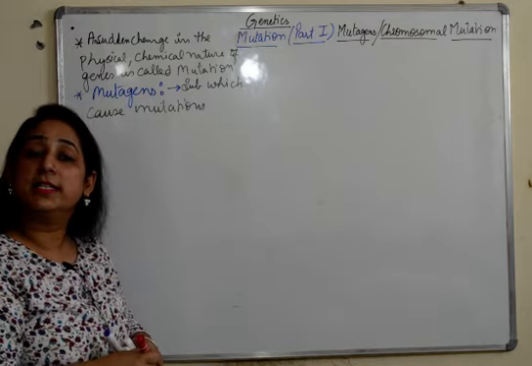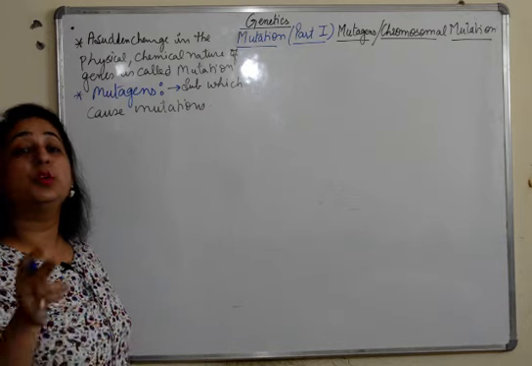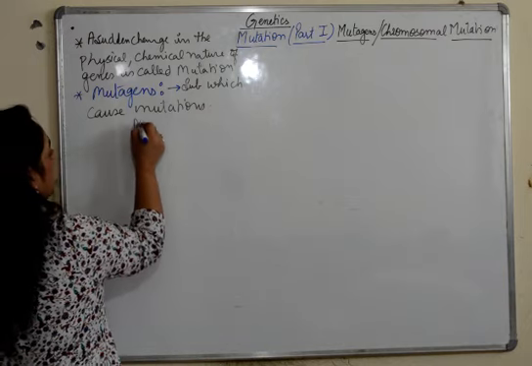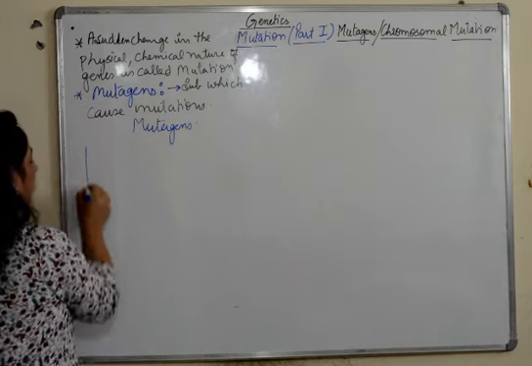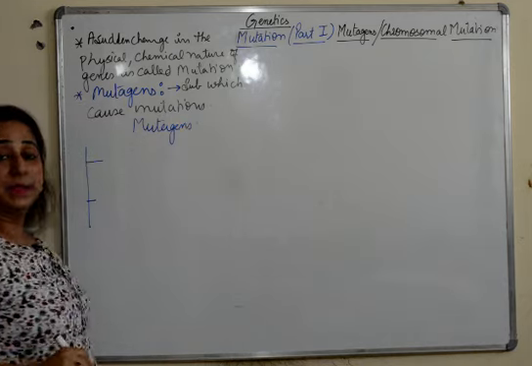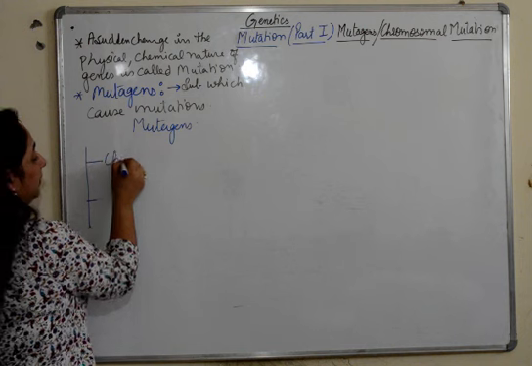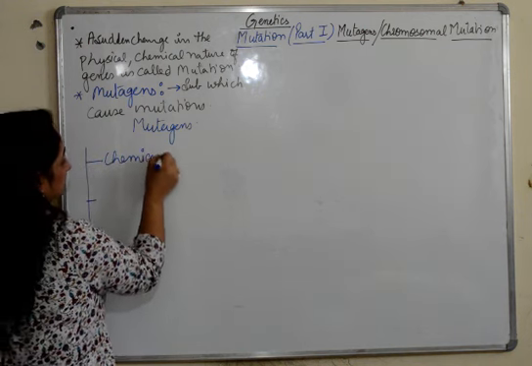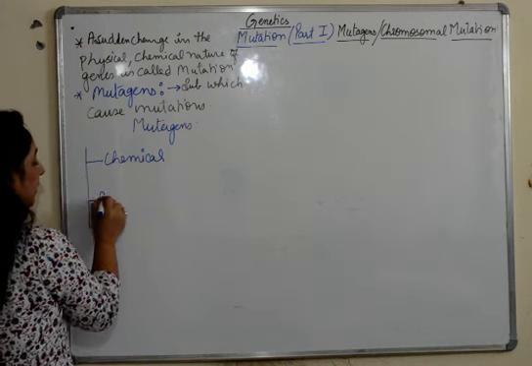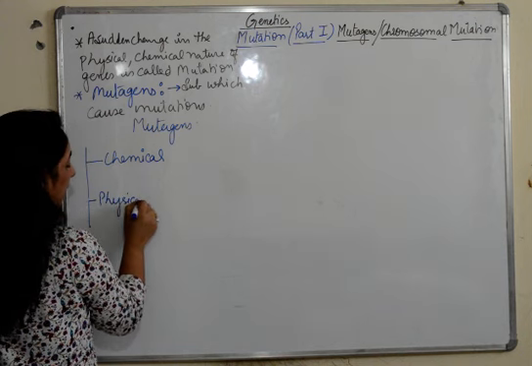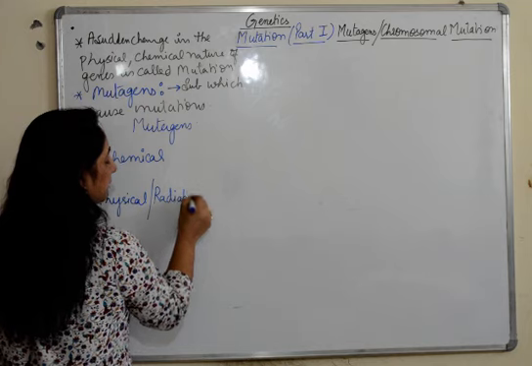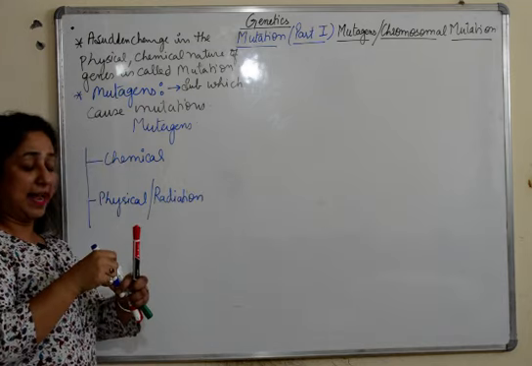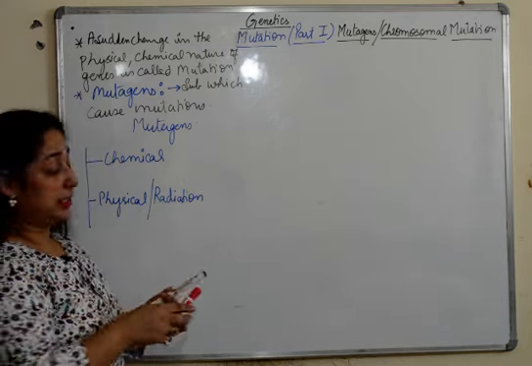So these mutagens can further be categorized into two main types. Mutagens are of two main types. One, chemical mutagens, and the other ones are physical mutagens, or we also call them radiation mutagens, which physically come in contact and lead to mutation in the body.